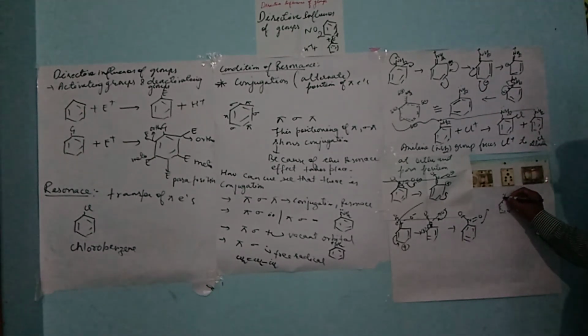Now draw a resonance hybrid structure, so it will be like this. All the dotted lines are pi bonds shifted to all the places. It will be N dotted structure O, then it will be delta minus. Now at what position do we get plus signs? So over here at this position we get plus.